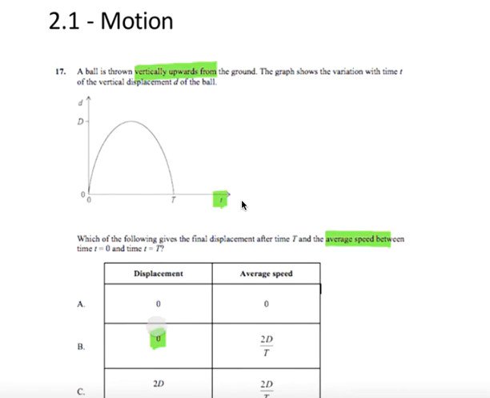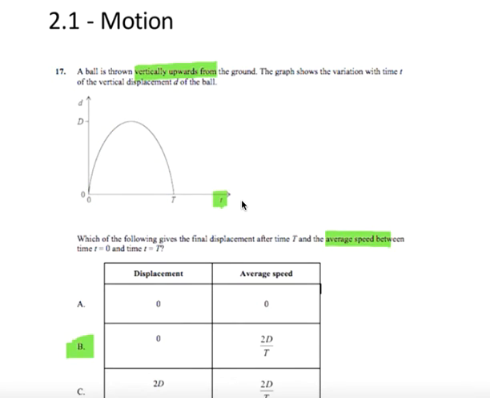The average speed should not be 0 because speed is not a vector. It doesn't care what direction you're traveling in. The ball goes up and comes back down. It's always traveling somewhere, except maybe at the top. So the average speed is going to be anything but 0. The average of something, something, something, something, something, nothing, something, something, something, something, something is definitely not 0. So no, the answer must be B.